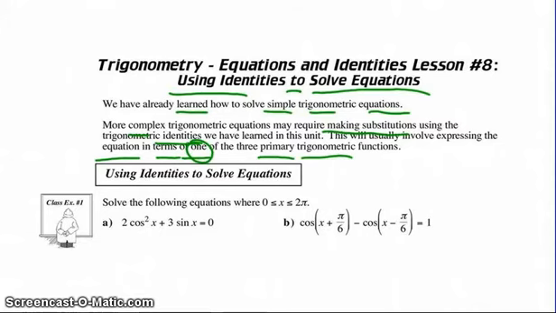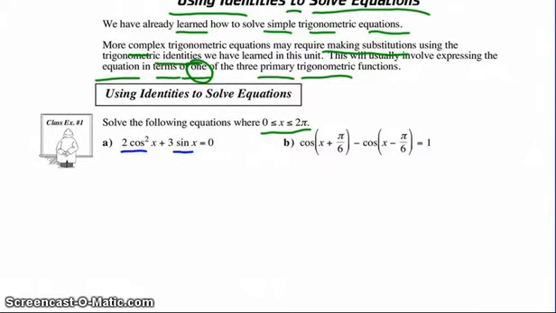So when you look, this doesn't seem so bad. Tell me the answers from 0 to 2 pi. But the problem is, oh my goodness, we've got cosine squared and sine x. It's two different variables within the same equation, and that makes it a real challenge to solve. So the trick is, can you take one of these, and there is no perfect way to do it, and make a substitution with an identity that allows you to have one variable? So you need to ponder that.